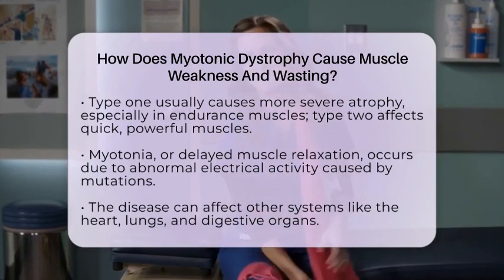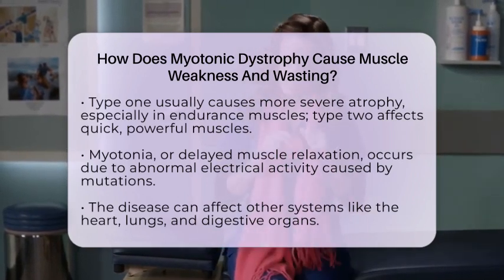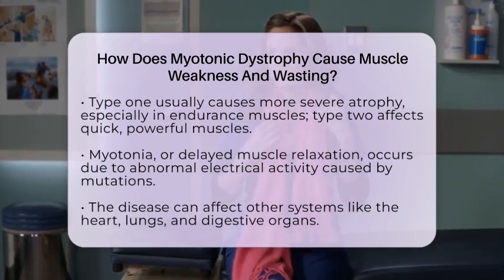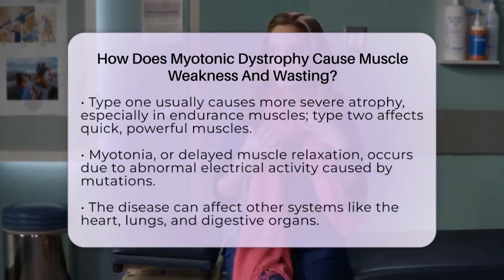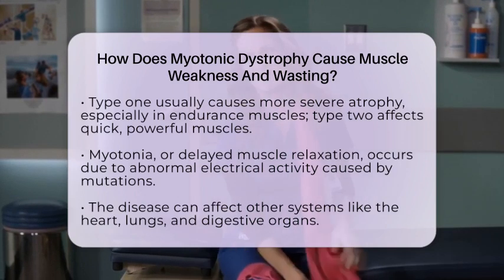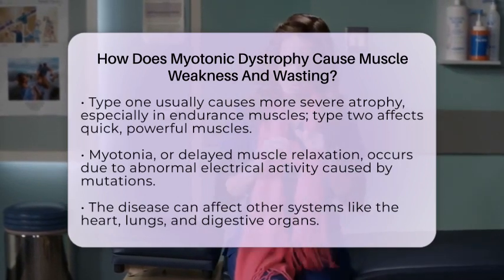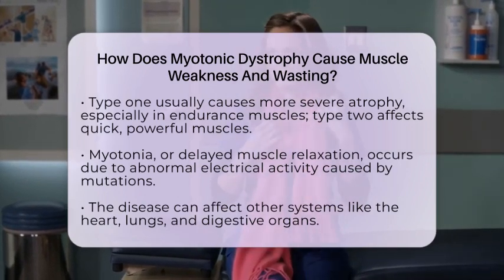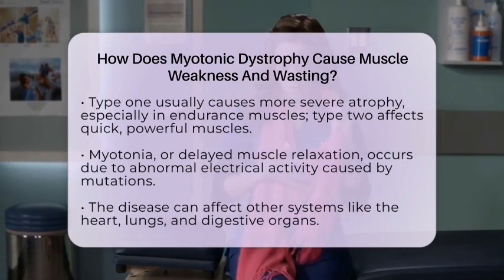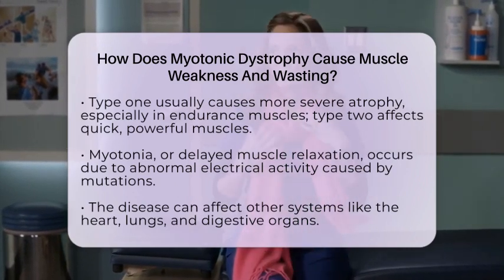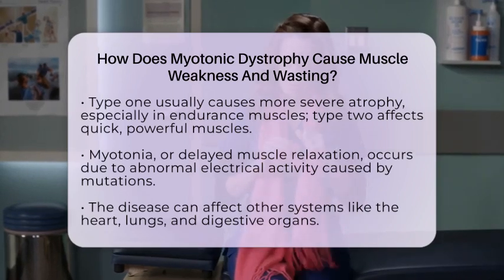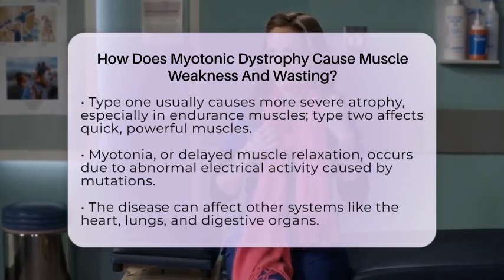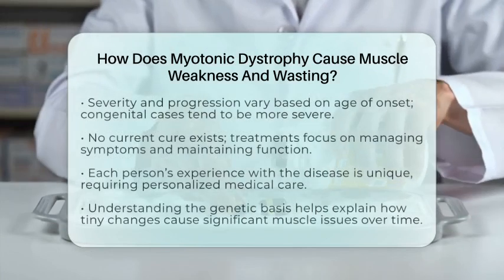Another feature of myotonic dystrophy is myotonia, which is the delayed relaxation of muscles after they contract. This happens because the genetic mutations cause abnormal electrical activity in the muscle membranes, making muscles stay tense longer than they should. The muscle weakness and wasting are not just limited to the muscles used for movement. They can also affect the heart, lungs, and digestive system, making the disease multisystemic.